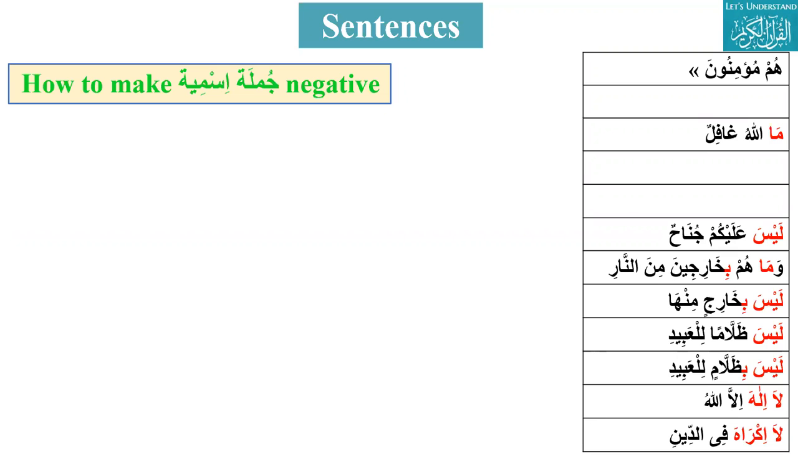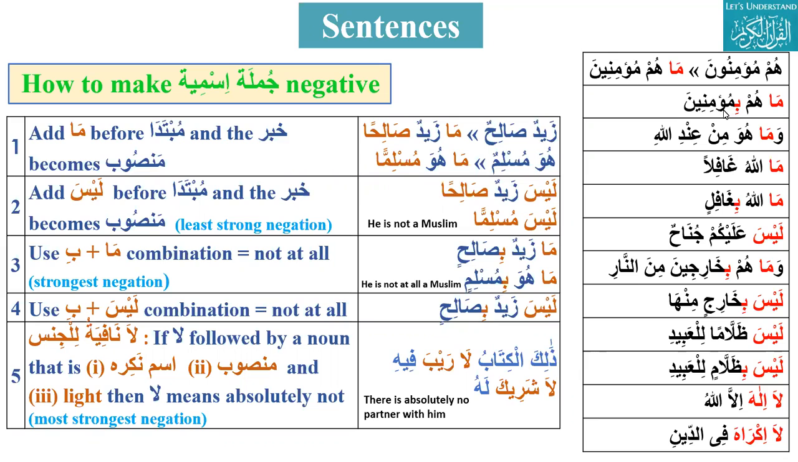Okay. Ma bihim Muslimin. Can we say ma hum Muslimin? Ma hum bi Muslimin. I think I am a bit lost here. Ma plus b combination. Ma hum bi Muslimin. Yeah.